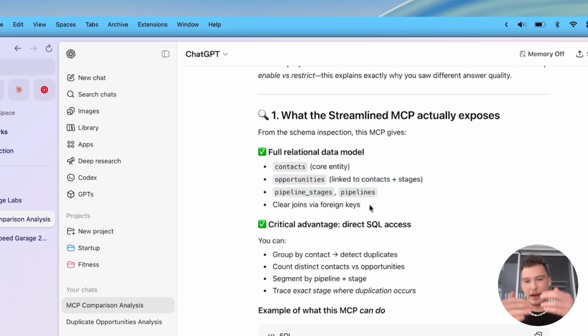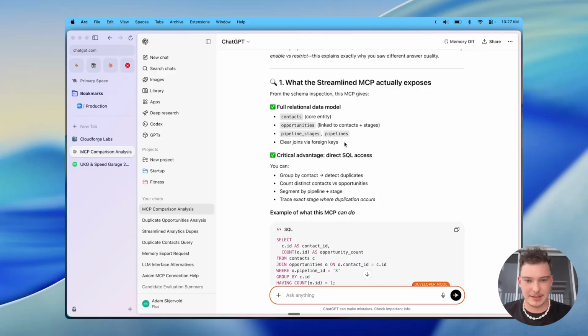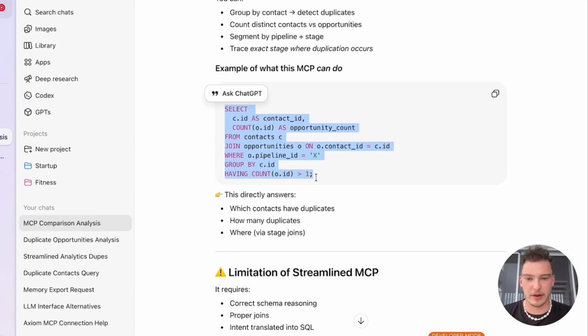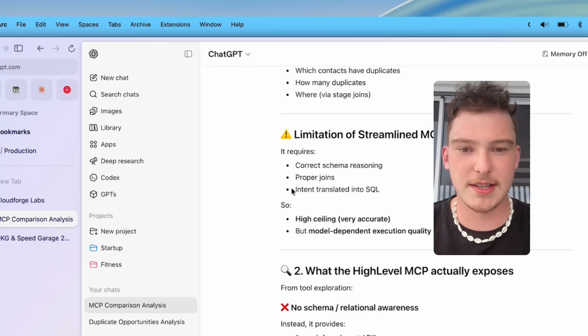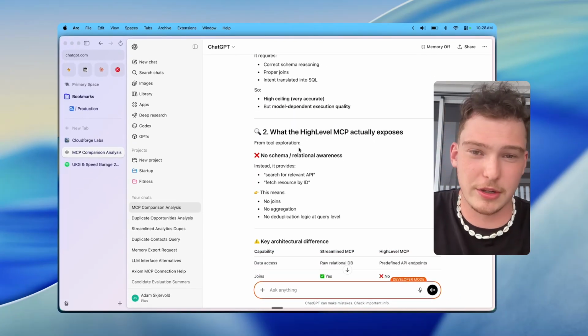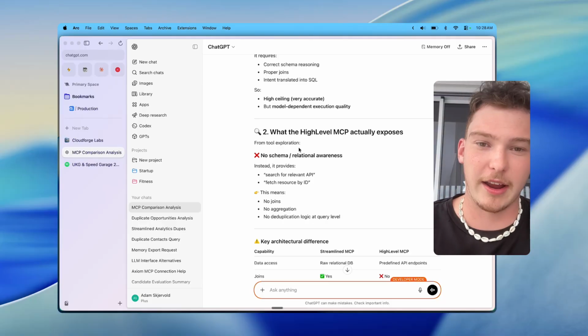So in Streamlined, we have that full relational model, so it can run queries connecting different tables. This is the direct SQL advantage, and so it can run queries like this. And the limitation is it requires correct schema reasoning. Of course, we have that built into the MCP, so LLMs can do it for you. You would never write your own SQL. In fact, I kind of understand how it works, but I just have an LLM write it. So you need proper joins, and then you need your questions translated into SQL, which, again, you can do in plain English because of the magic of AI, right?